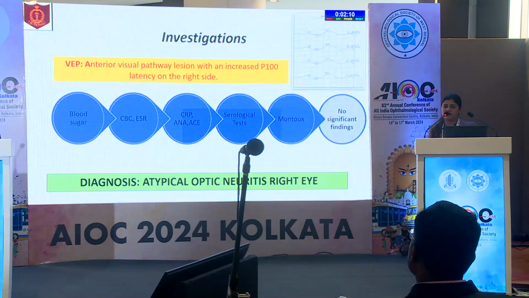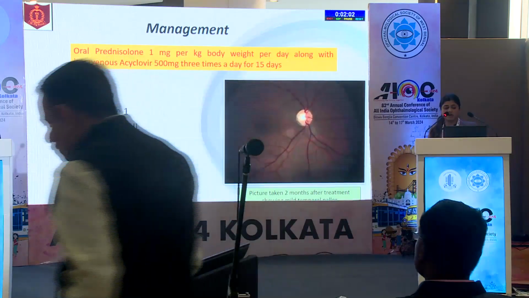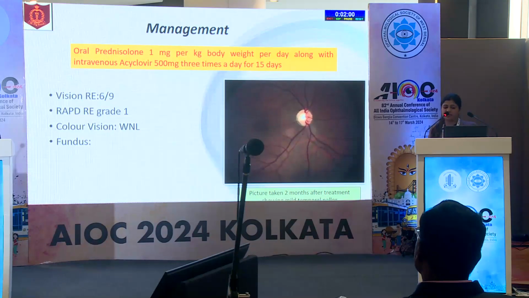On the basis of the history, clinical examination, and investigations, a diagnosis of atypical optic neuritis right eye was made, and the patient was started on oral prednisolone 1 milligram per kg body weight along with IV acyclovir 500 milligrams 3 times a day for 15 days. After completion of the treatment, the vision improved in the right eye to 6/9. However, the RAPD still persisted. Color vision returned to normal.